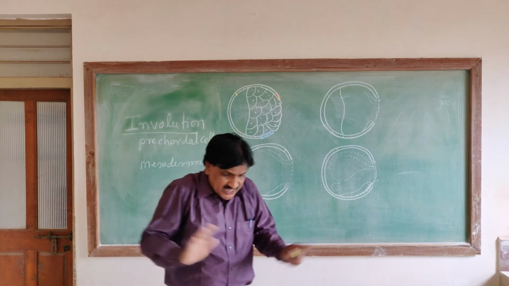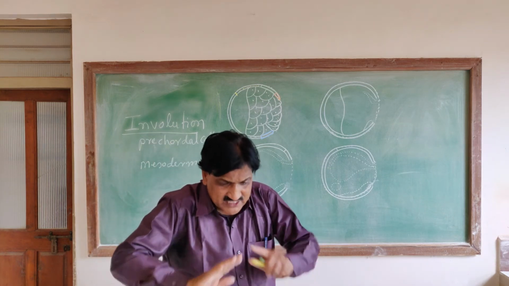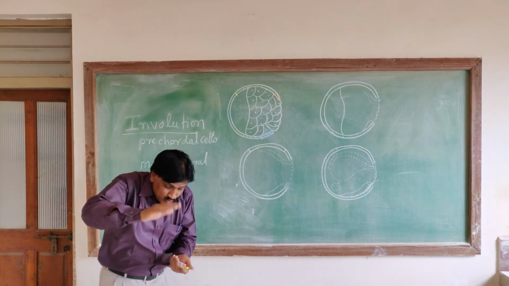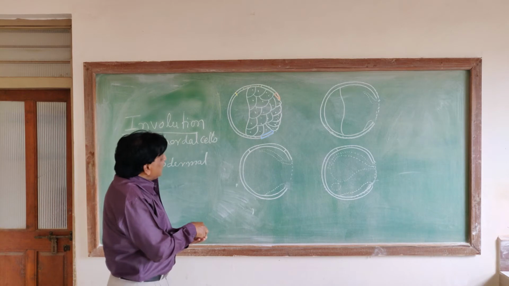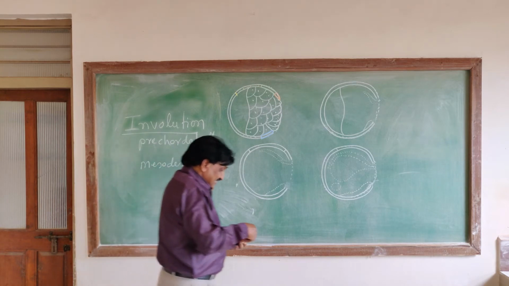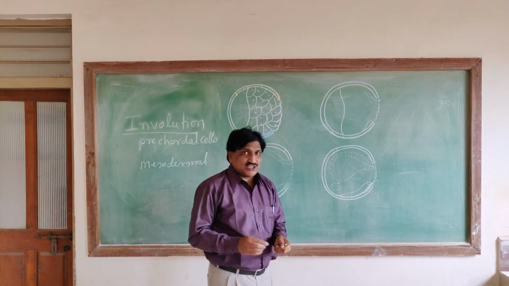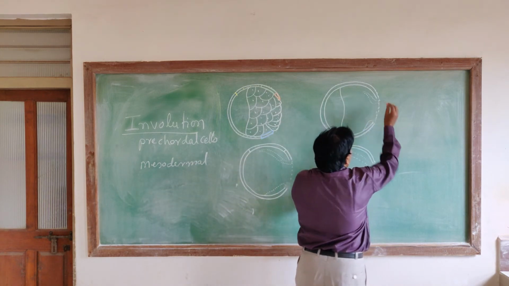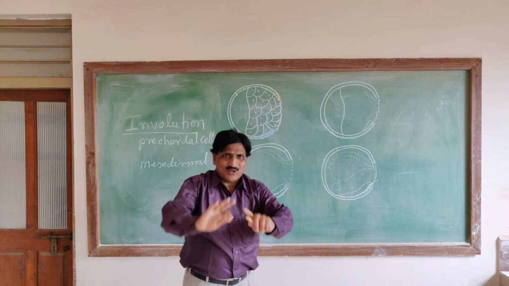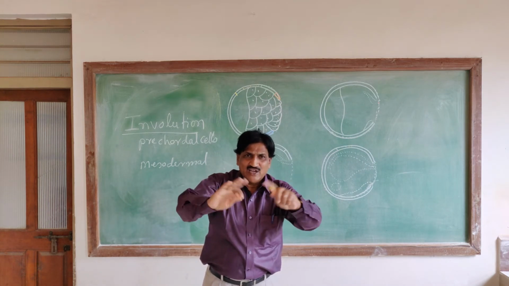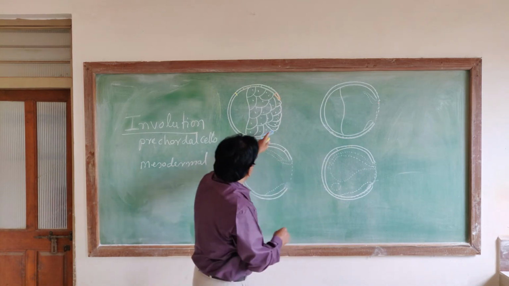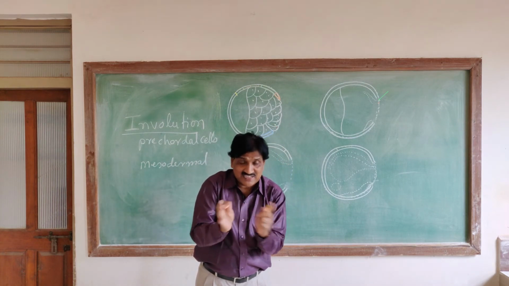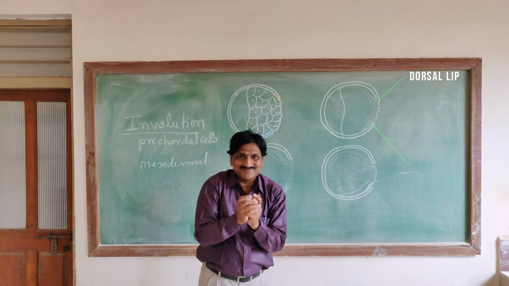Before the involution, the cells are present on the outer surface of the embryo. During involution, the precaudal cells are almost reaching what is called the dorsal lip. Similarly, mesodermal cells are also reaching the ventral lip and the lateral lip.